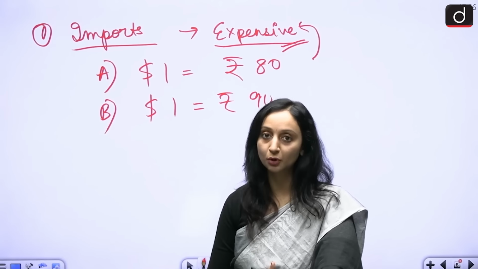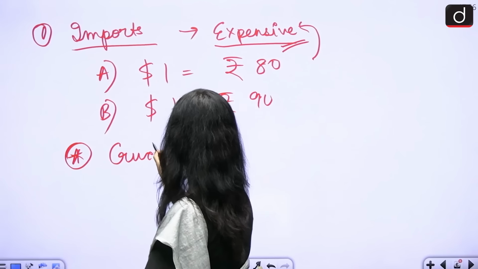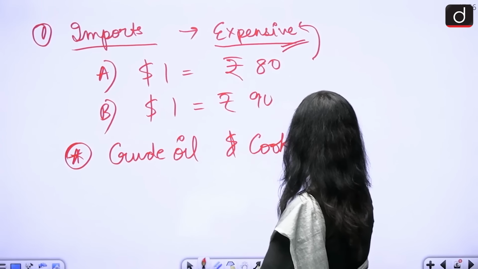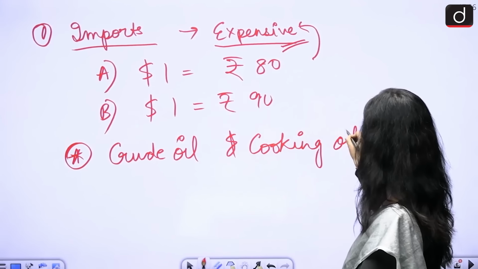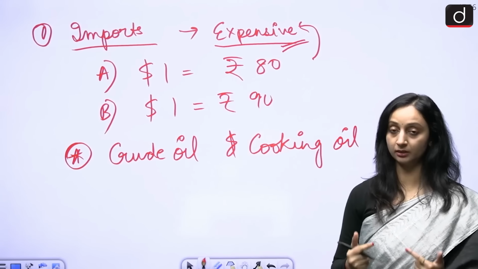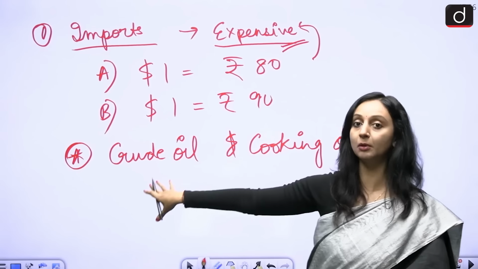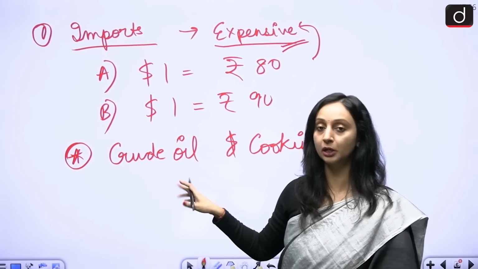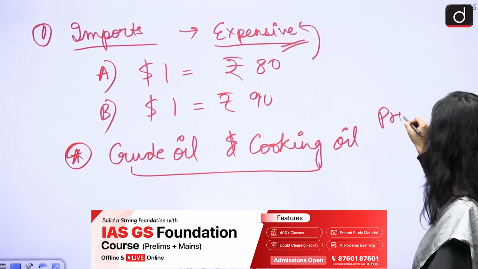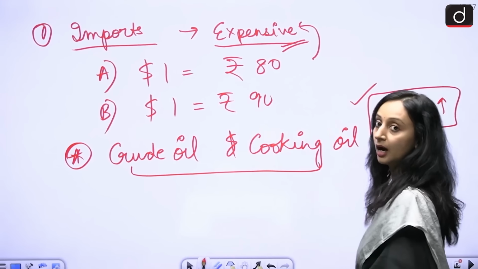And what does India import a lot? So India imports crude oil a lot. Crude oil and cooking oil. Of course, there are other commodities also, but these are some most prominent commodities that we import. And when the imports become expensive, which means that I am going to give more money in order to get the same amount of crude oil and the same amount of cooking oil, the prices of these commodities are also going to increase, right?